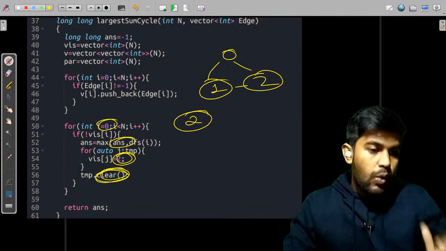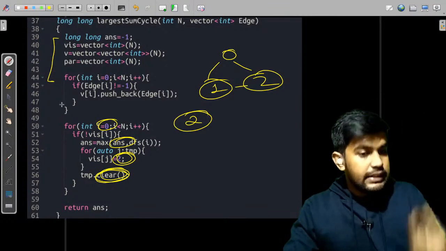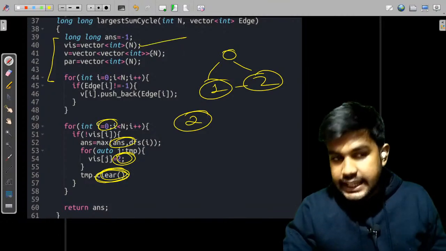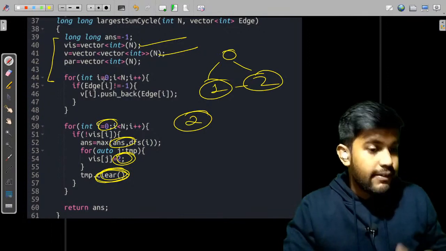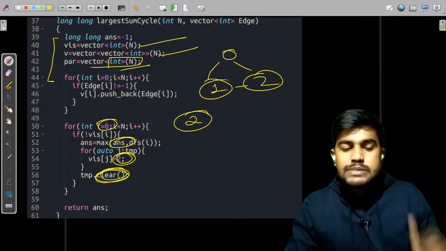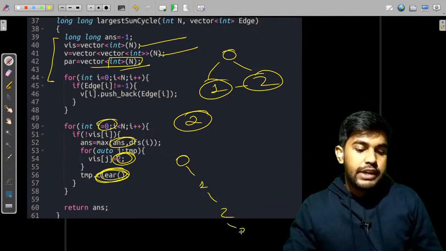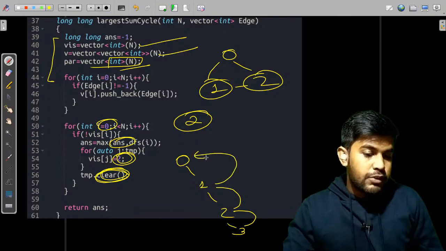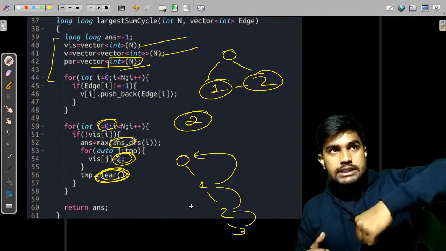Now what is all this? All this is nothing but making the vectors. We are saving the visited array as a vector of int, and this is a vector of vector of int for making the whole graph, and this is a vector of int which would indicate the parent. And why is this parent needed? Suppose we have 0, then 1, then 2, then 3. So 3's parent would be 2, 2's parent would be 1, and 1's parent would be 0. This helps us move along the path back to the start of the loop.